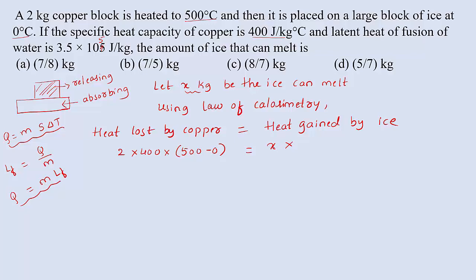M means mass of the ice, let us take it as X. LF indicates latent heat of fusion of water, that is 3.5 into 10 raised to 5. So calculate these values, X equal to 2 into 400 into 500 divided by 3.5 into 10 raised to 5. So nearly we will get x equal to 8 divided by 7 kg. So 8 by 7 kg amount of ice is converted into water. So 8 by 7 kg, option C is right.